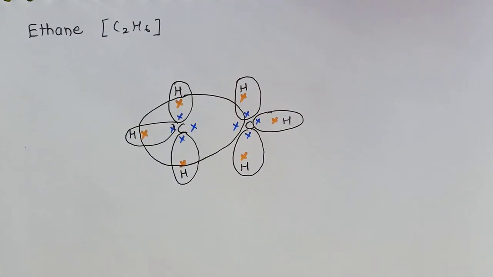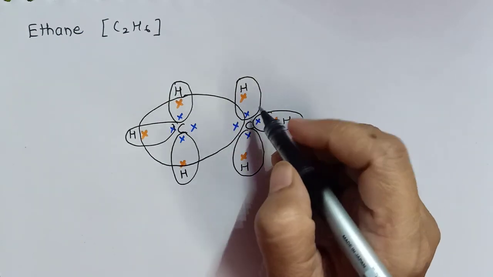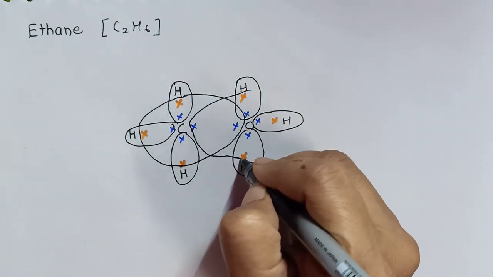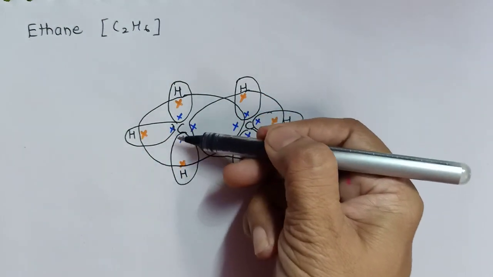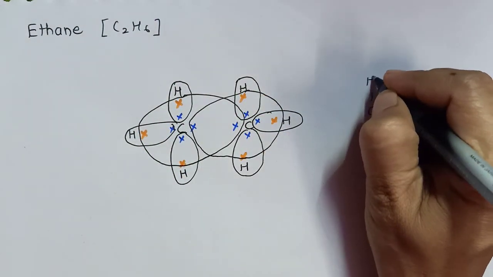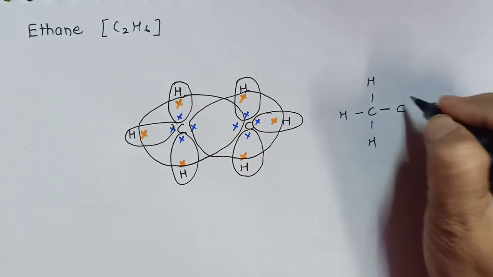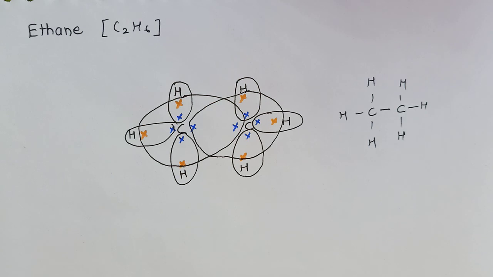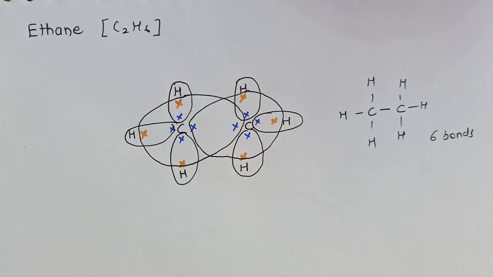Now just check out, this carbon has completed its octet. Similarly for this carbon atom, these 4 electrons, 3 more from hydrogen and 1 more from the neighboring carbon. So this is how we are going to draw the dot structure of ethane. Let us see the bond formation 1, 2, 3. This way we are going to do. Now again there will be a bond between carbon-carbon. So how many bonds are formed? 6 bonds have been formed in a molecule of ethane.